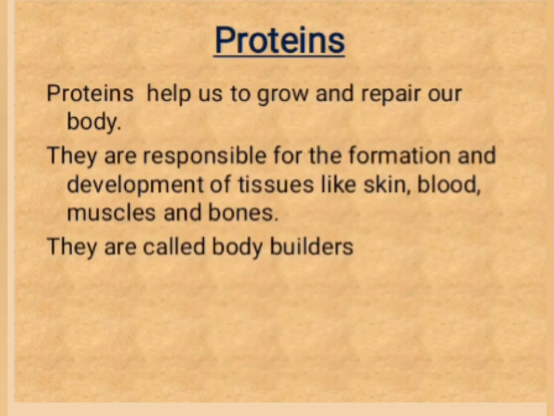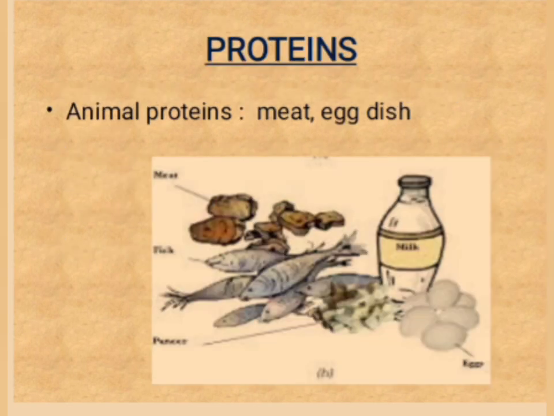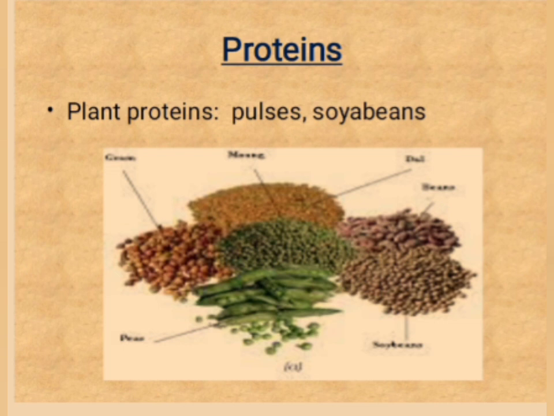Proteins. They help us to grow and repair our body. They are responsible for the formation and development of tissues like skin, blood, muscles and bones. So, they are called body builders. Sources of proteins. Animal sources: meat, egg, etc. Plant sources: gram, soya beans, etc.